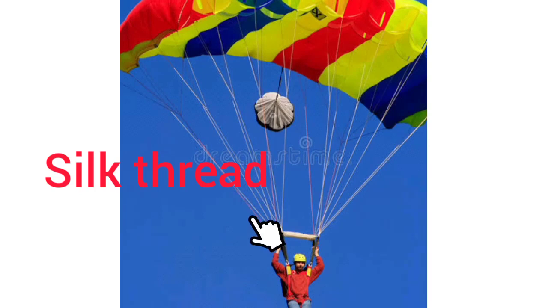Look here, children. Have you seen this? What is this? This is a parachute. These threads are made of silk thread. Silk thread is a strong material and is used in making this parachute. This thread is a silk thread. How strong the thread is! See this.